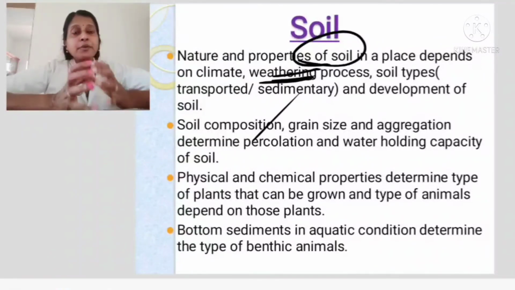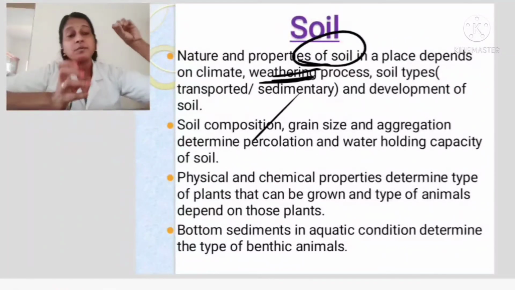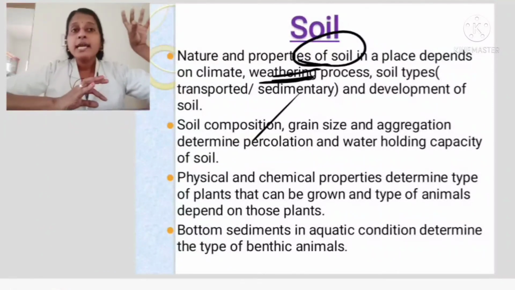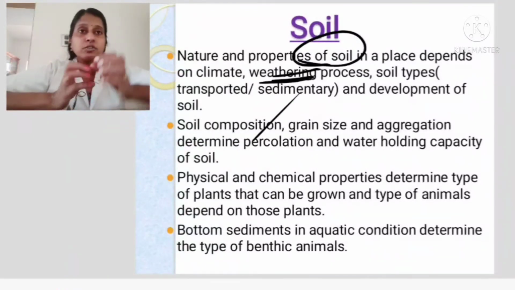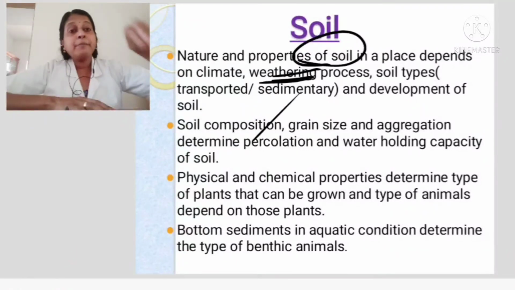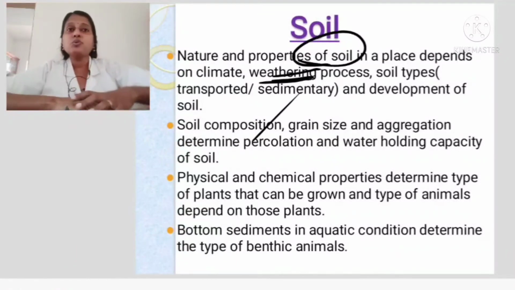Based on that, you can find different types of plants in different regions. Some grow in sandy, some grow in loamy, some grow in clay. Crops vary from place to place based on the soil types. Physical and chemical properties determine the type of plant that can be grown, and the type of animals depends on those plants. So the animals depending on those plants will be present in those areas.